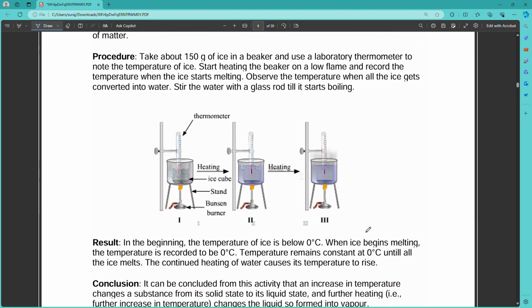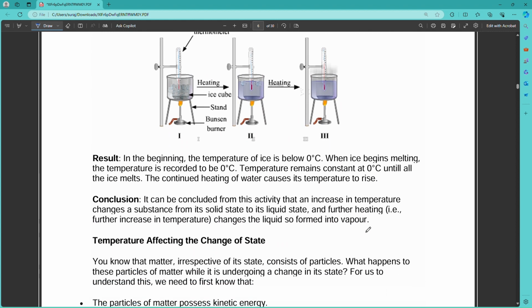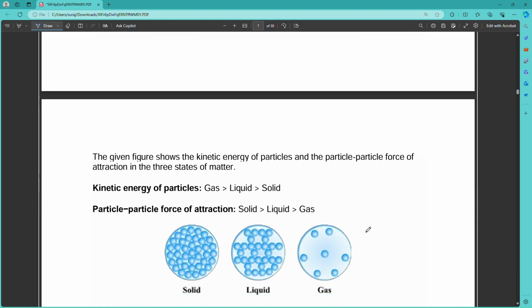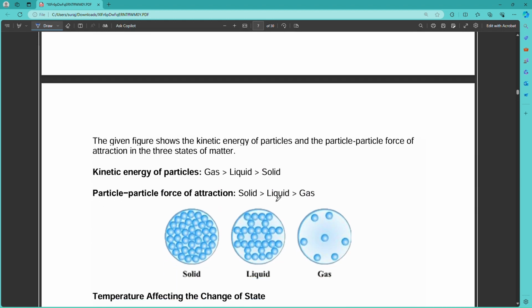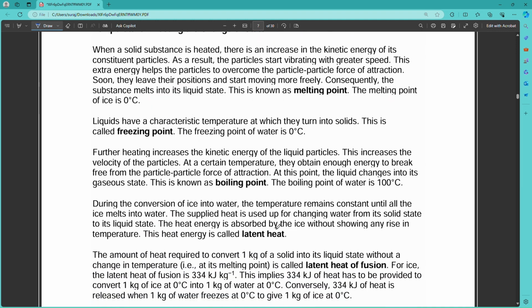These are the processes by which we can convert liquid to gas, gas to solid. Then comes the kinetic energy of particles. The kinetic energy of particles in a gas is higher than in a liquid, which is higher than in a solid. The particle force of attraction in a solid is high, in a liquid is low, and in a gas is very low. We have already discussed these things in the chapter on matter.